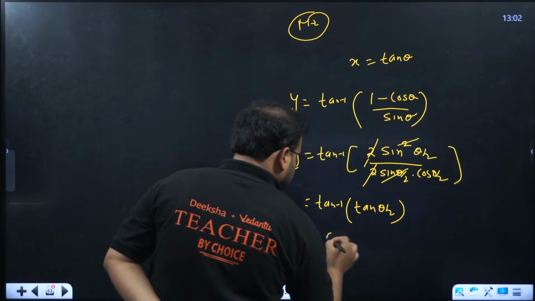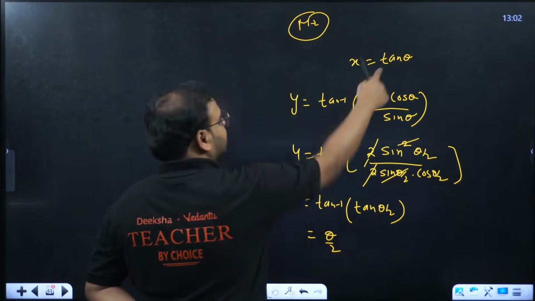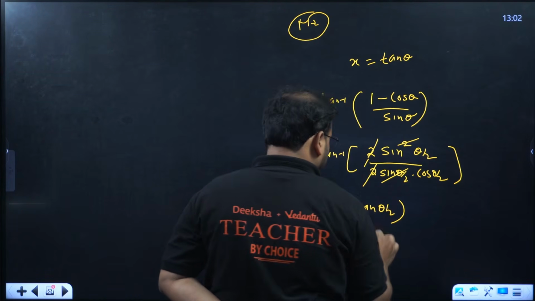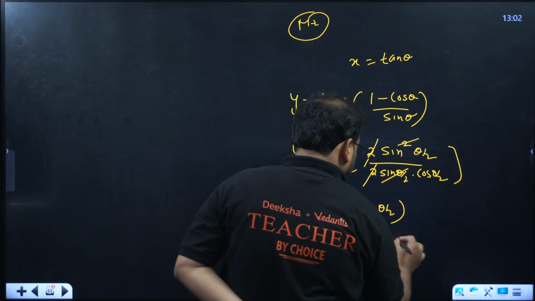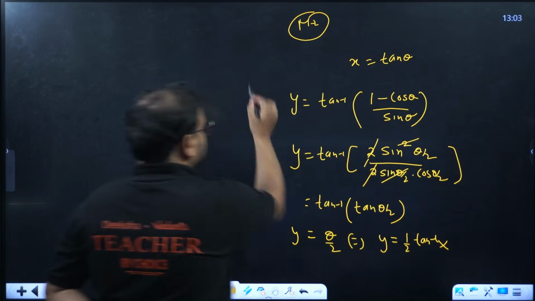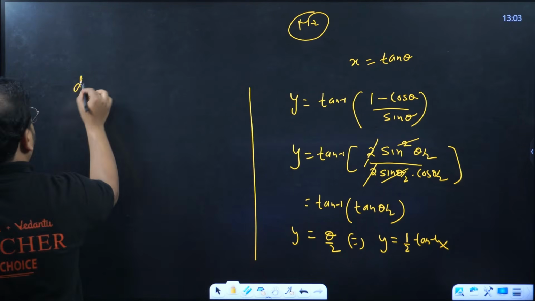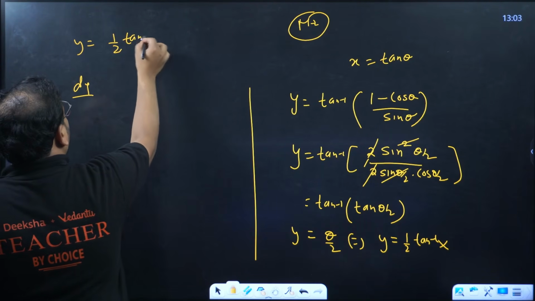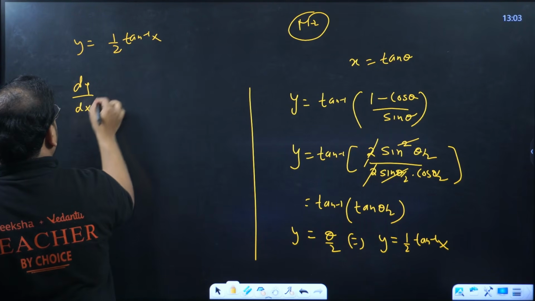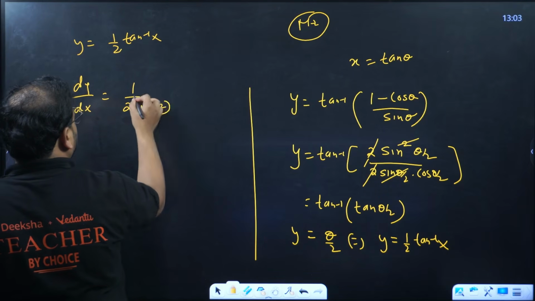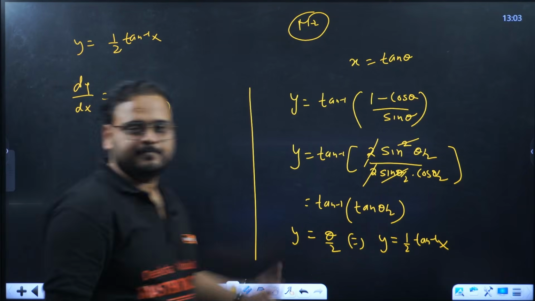So tan inverse of tan theta by 2 becomes theta by 2. Since x is tan theta, you'll get y equals 1 by 2 tan inverse of x. So the derivative: if y is 1 by 2 tan inverse of x, then the derivative is simply 1 by 2 times 1 plus x square. That's my answer. This is simpler, right?